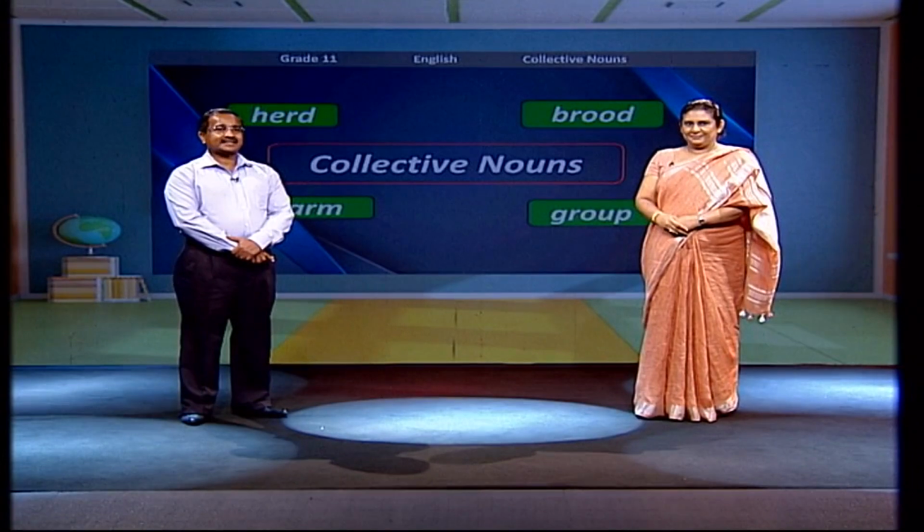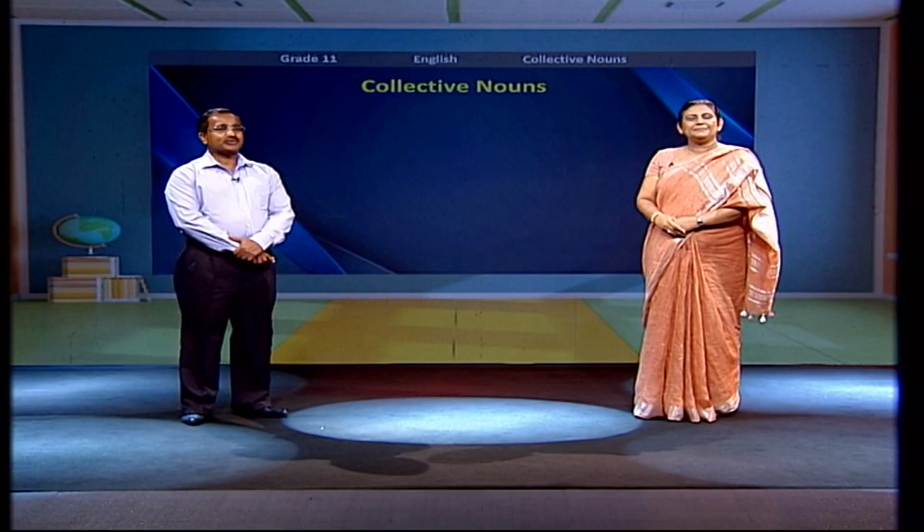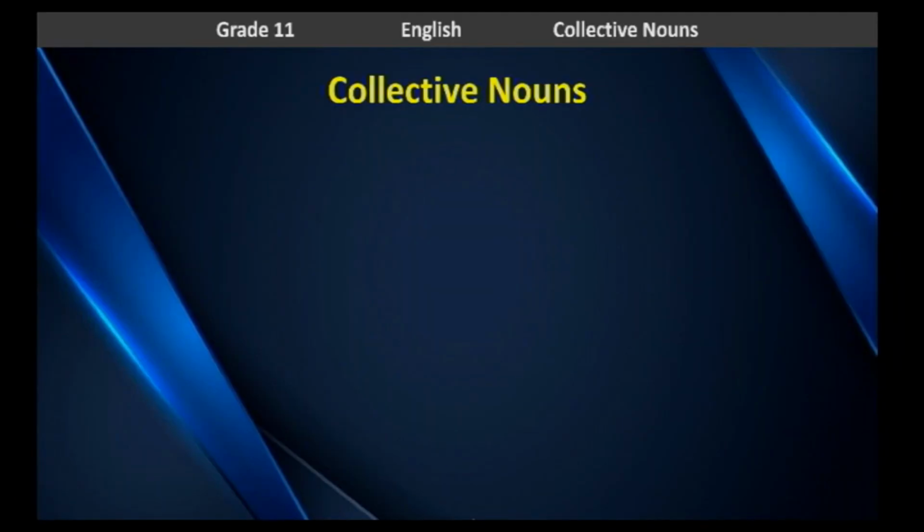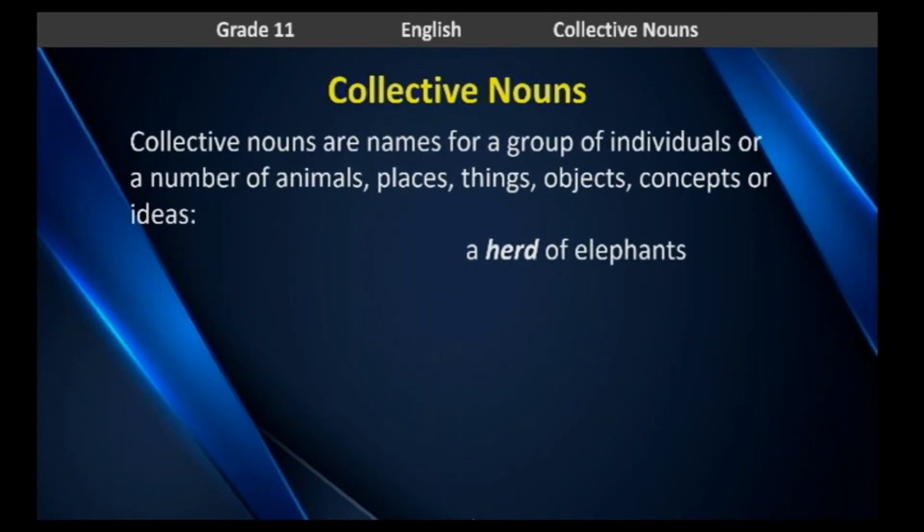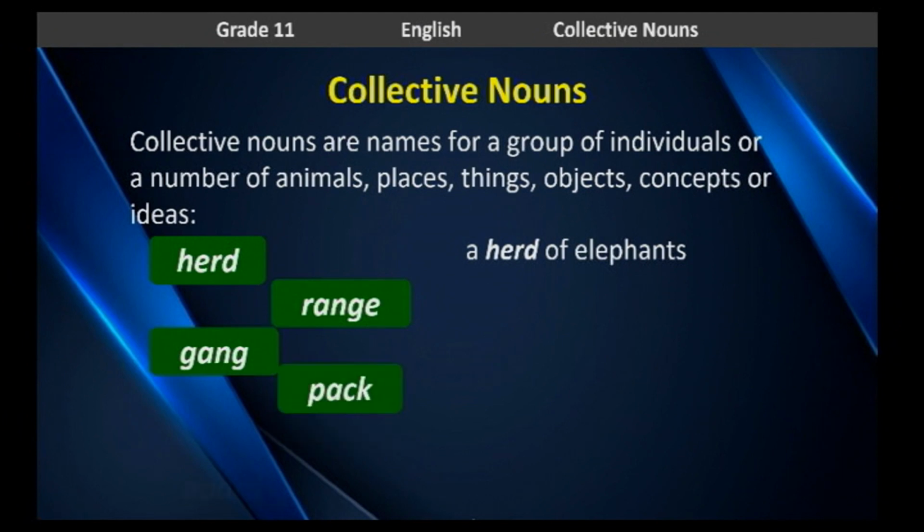Let's have a look at the next slide. Collective nouns. What are collective nouns? Collective nouns are the names for a group of individuals, people, animals, things, concepts or ideas. Let's have a look at some collective nouns. Herd, range, gang, pack, board. Herd. It can be used in a meaningful phrase as a herd of elephants.